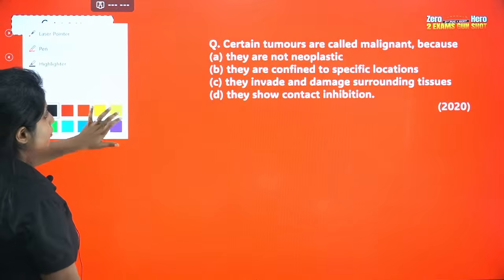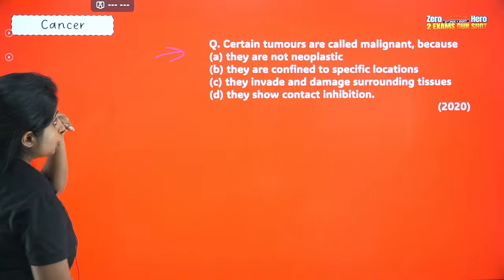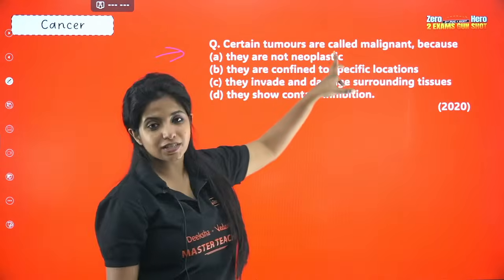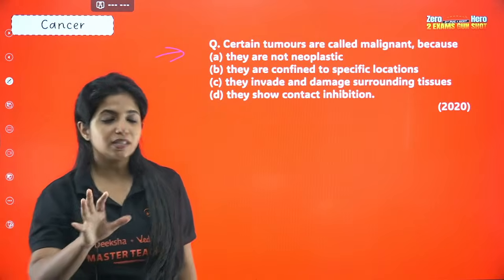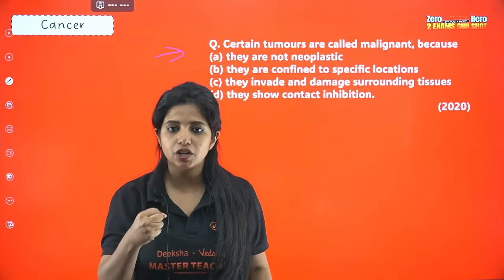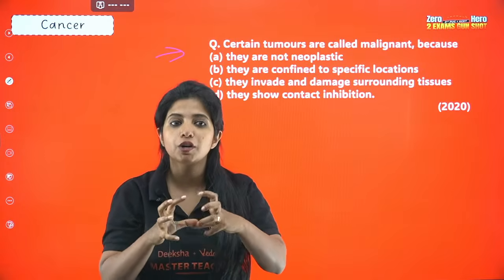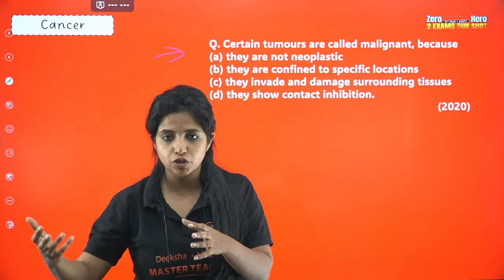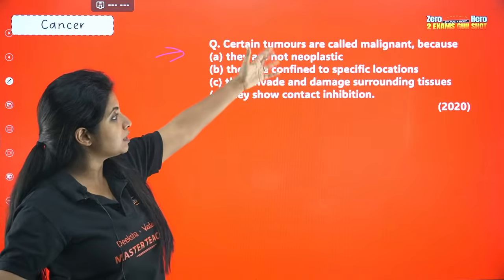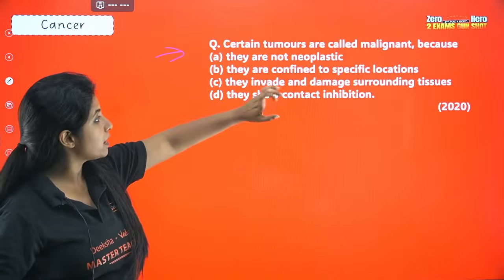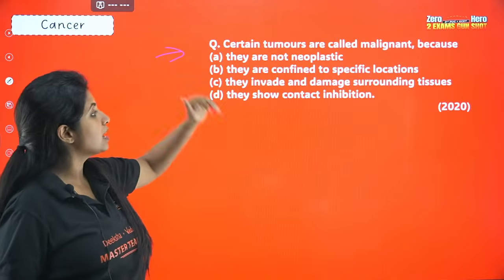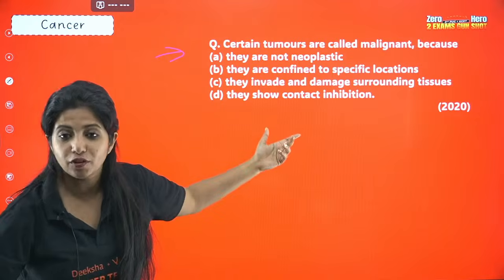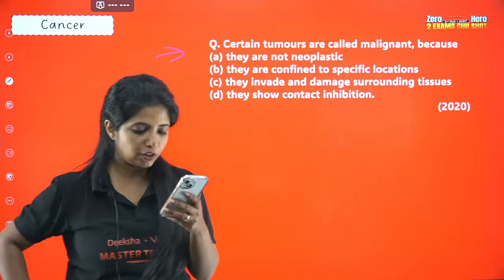Now I have a question for you. Try to solve this. Certain tumors are called malignant because they are not neoplastic. Neoplastic means, listen, cancerous cells are neoplastic in nature. They have the plasticity to adapt, to divide, to do all these things. We call this the neoplastic feature. So it said that certain tumors are malignant because they are not neoplastic, they are confined to a specific location, they invade and damage the surrounding tissue, or they show contact inhibition. What do you think is the answer? Everyone, come on, try to do this.